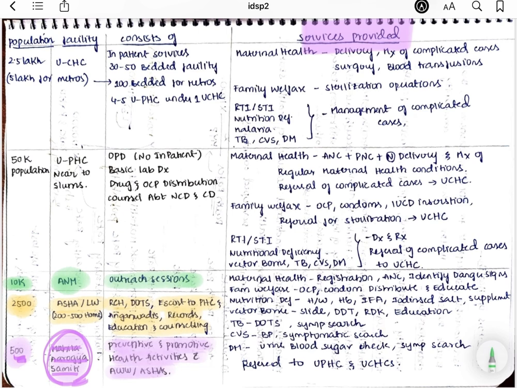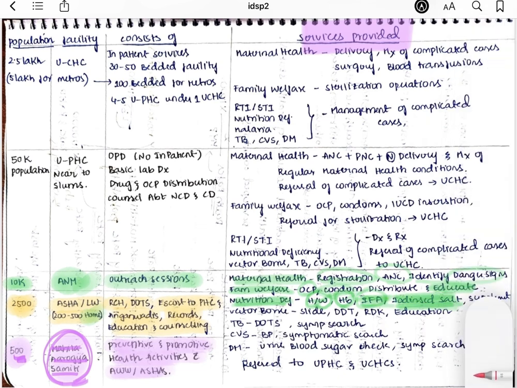Now let us see what services are provided by the auxiliary nurse midwife, Asha and the Mahila Arogya Samiti. Under maternal health, they'll register the pregnancies, check for any danger signs, and also provide antenatal checkups, postnatal checkups and all. Under the family welfare program, they'll distribute condoms and OCPs, and they'll educate people on contraceptive methods, right? Under nutritional deficiency disorders, they'll do basic examination: they'll check the height and weight and hemoglobin, and iron folic acid supplementation and iodized salt are provided by them, right?